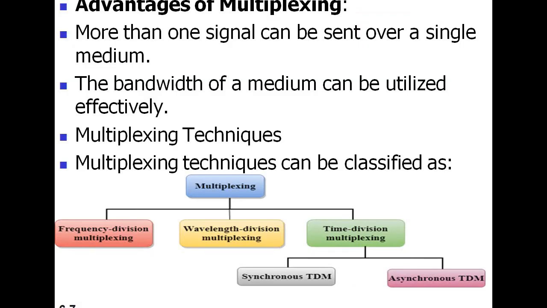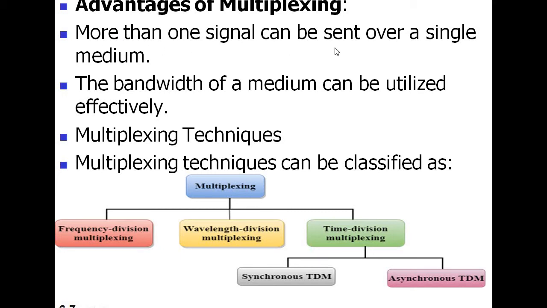Next we will go for the advantages of multiplexing. It's given here. One by one we may go through it.